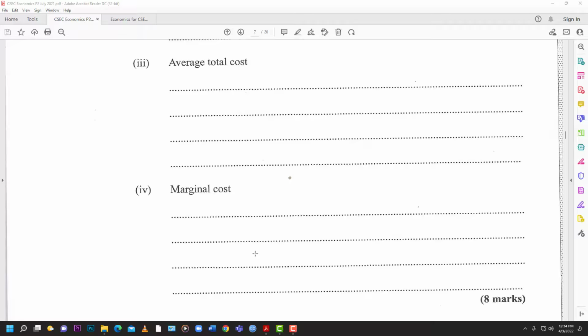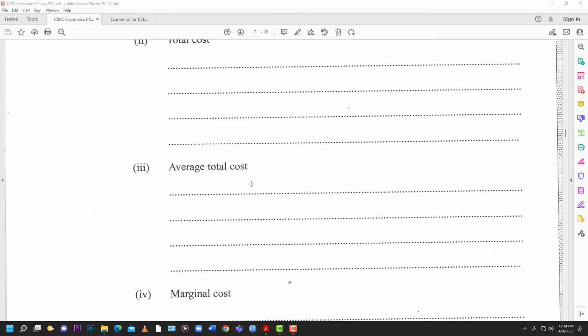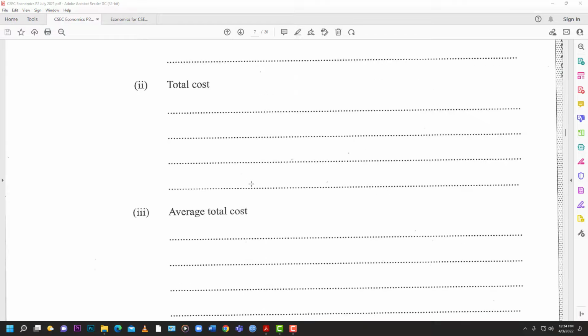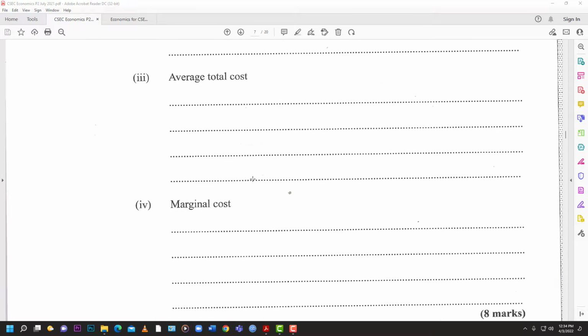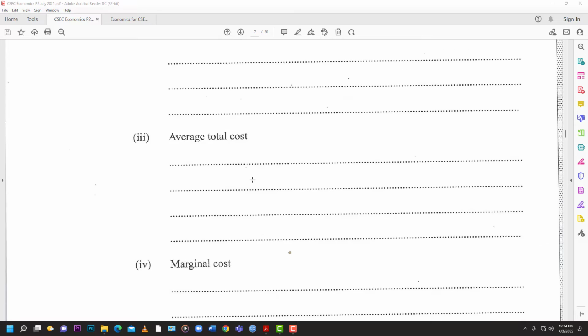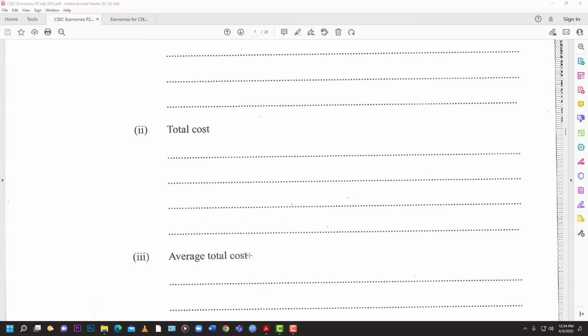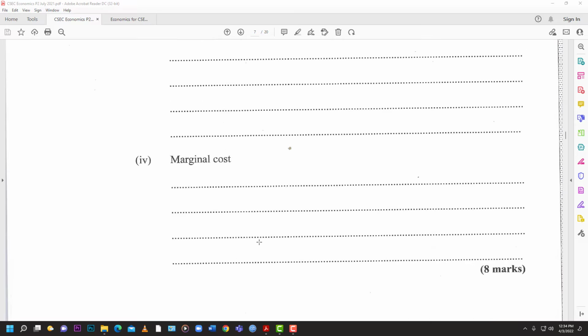So whether you produce an extra or not, rent remains the same. And so marginal cost will not be affected by a change in fixed cost. So the only 2 things that are going to be affected are total cost and average total cost. Variable cost doesn't change, marginal cost wouldn't change, because fixed cost does not factor into those 2 costs right there.